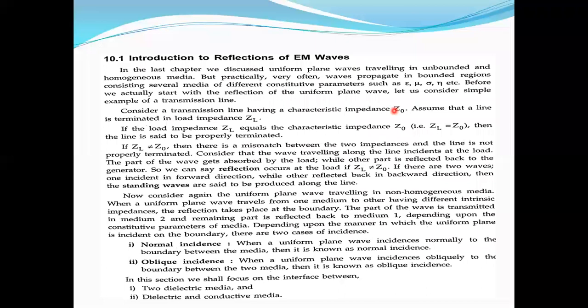Now we know standing waves on a line. Whenever ZL is not equal to Z0 of a transmission line, the incident waves as well as reflected waves are there on the line, so standing waves are there. Now consider a uniform plane wave traveling in a non-homogeneous medium. Non-homogeneous means the properties of the medium are not the same. Medium 1 and medium 2 have different intrinsic impedances, relative permittivities and relative permeabilities.